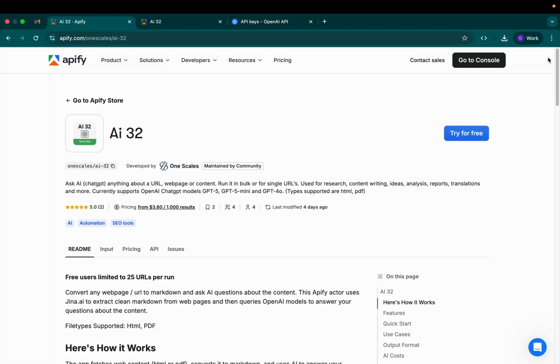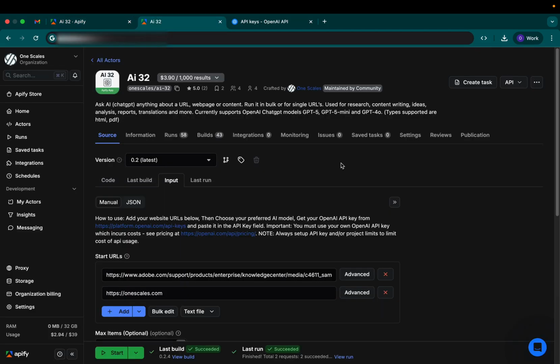Hey everybody, what if you could ask AI any question about any web page, or even thousands of pages, with just a few clicks? Whether you're doing competitor research, creating content, or analyzing data, it's time-consuming and tedious. And running this at scale for thousands of URLs? Nearly impossible. I'm super excited to show you the AI32 Apify app.